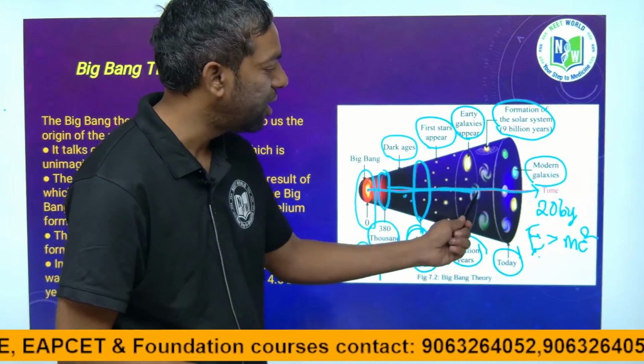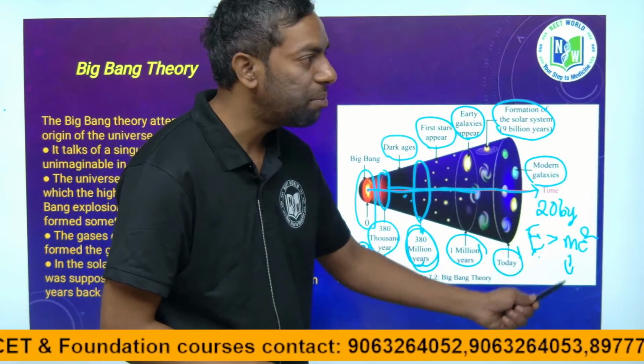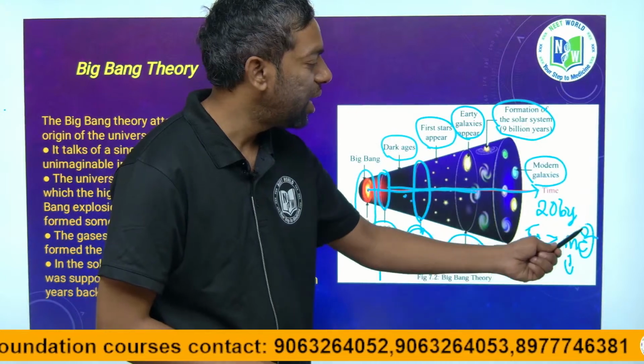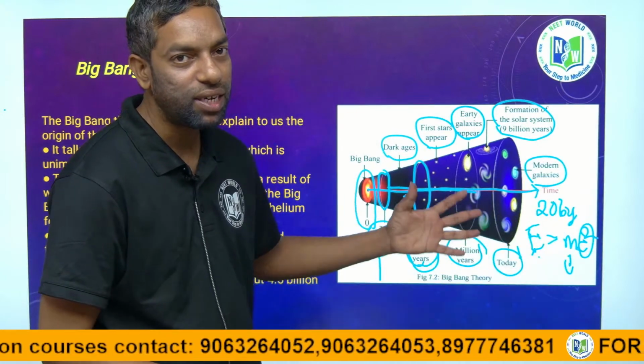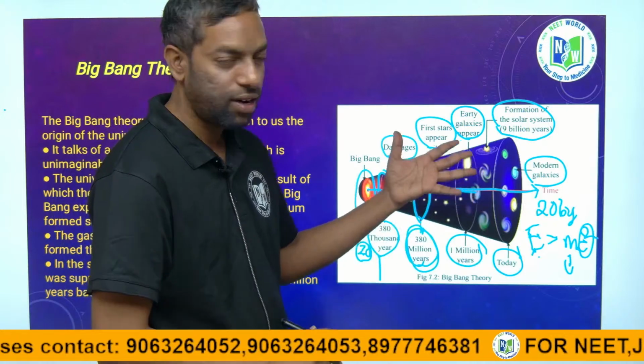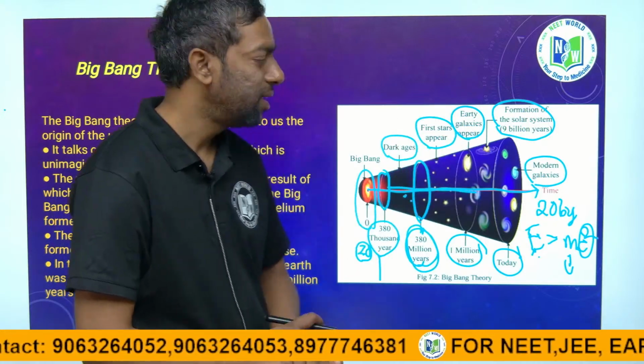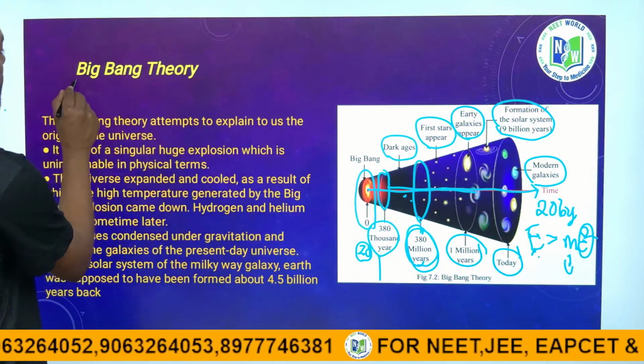Energy created. m is mass, c is the speed of light. E is equal to mc squared. The equation is coming from here. Big Bang theory.